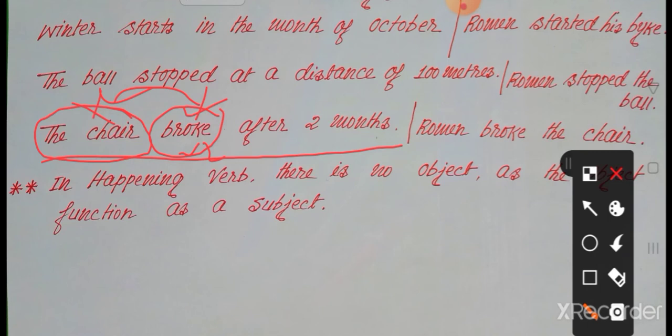Why? The chair does not break itself. It needs someone to break it. So that's why the chair is not the doer. As there is no doer, there is no object. Because after 2 months, after is a preposition, and 2 months is its object, a prepositional object. Okay? So the verb broke, though it's an action, has no doer. As there is no doer, it is called a happening verb. It will be more clear if we follow the second sentence.